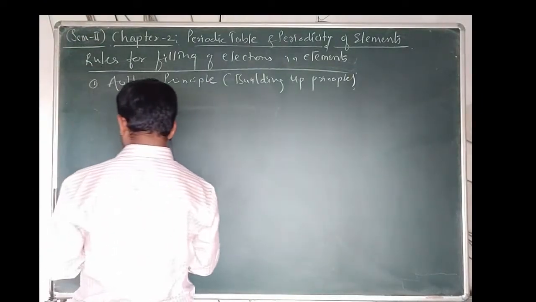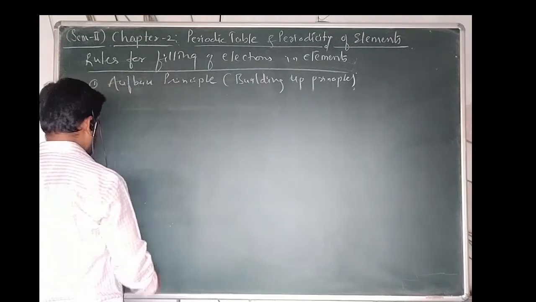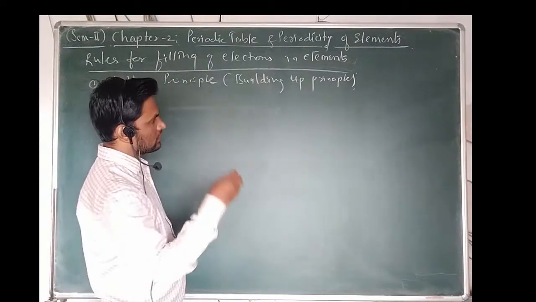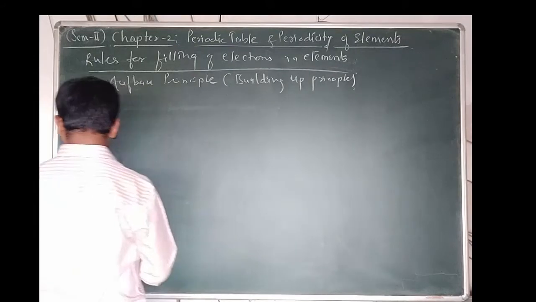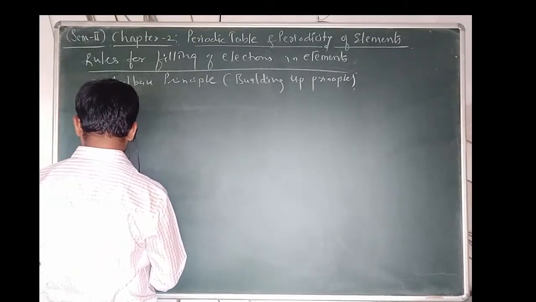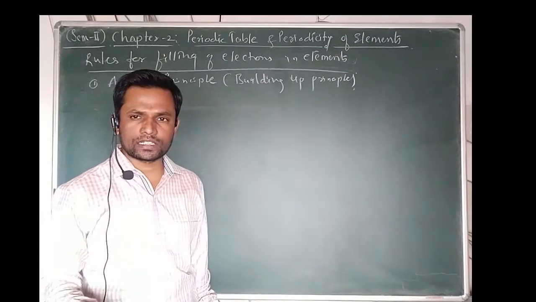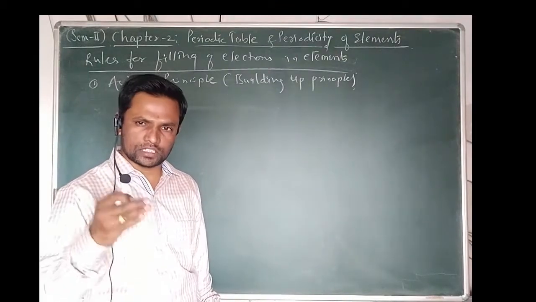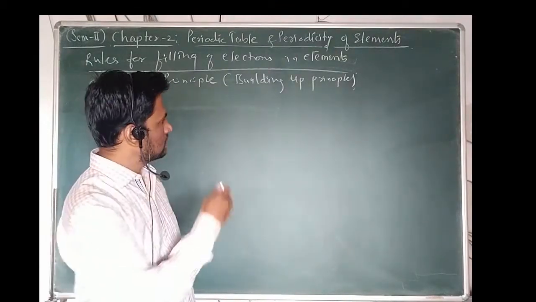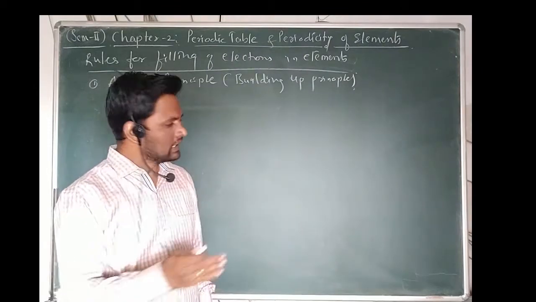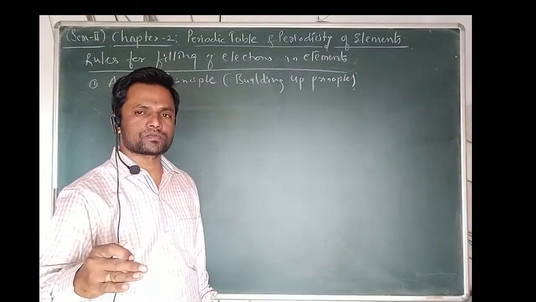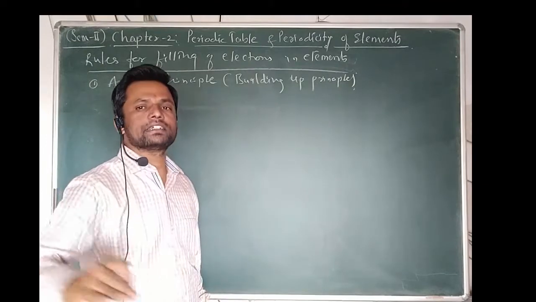The building up principle is used to write the electronic configuration, where an electron always occupies the lowest energy level first.